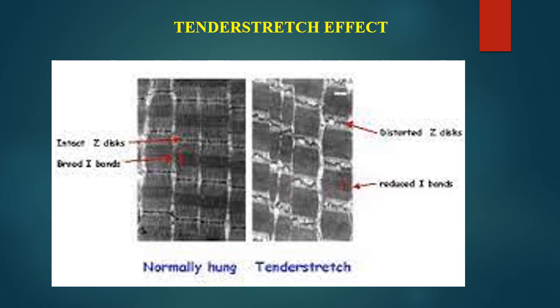On the right side there is a reduced I band length and a distorted Z disc. So the Z line is distorted and sarcomere length is increased, and thereby it shows the more impact of the hanging, and there will be better tenderness.